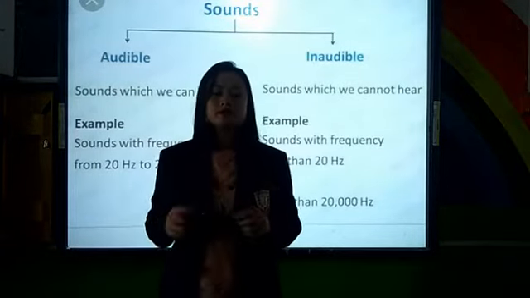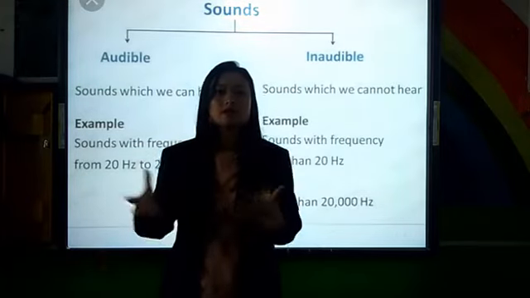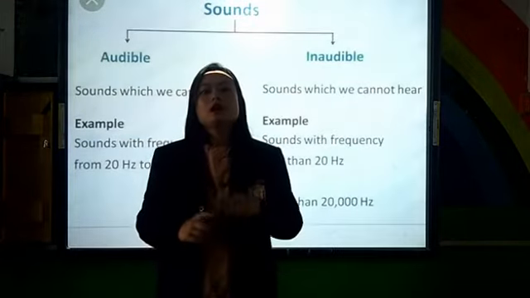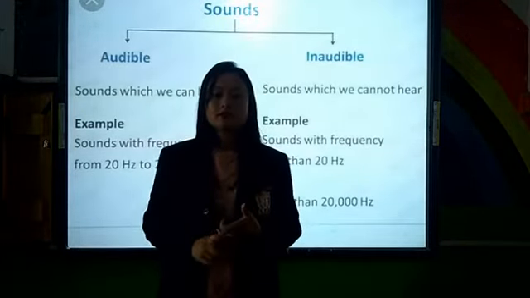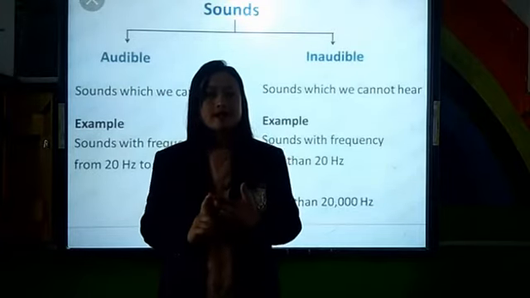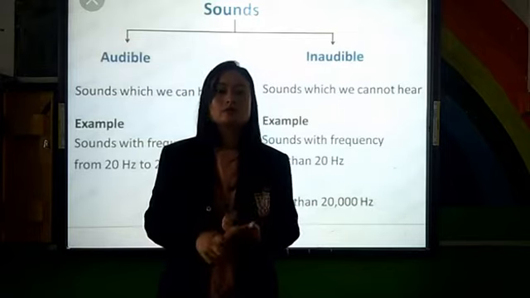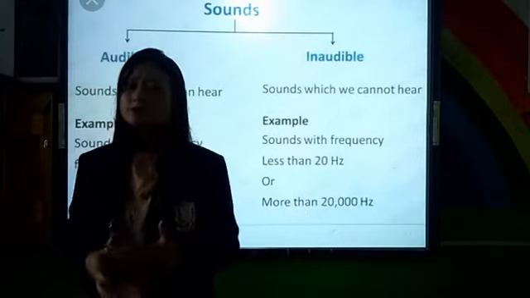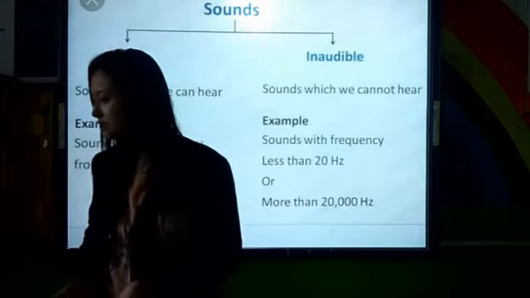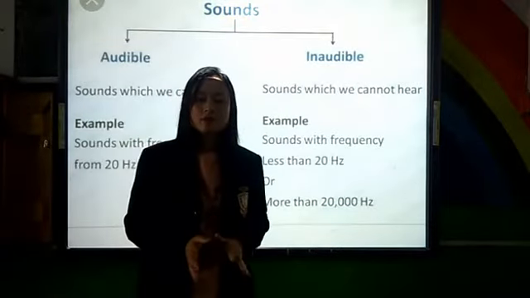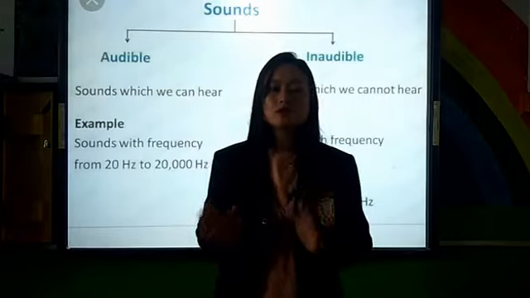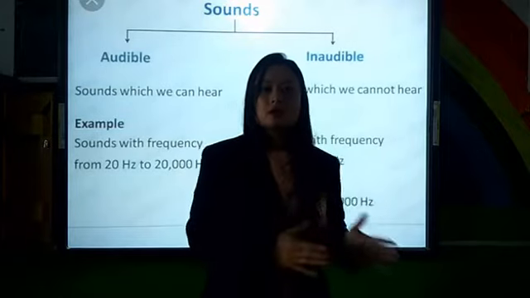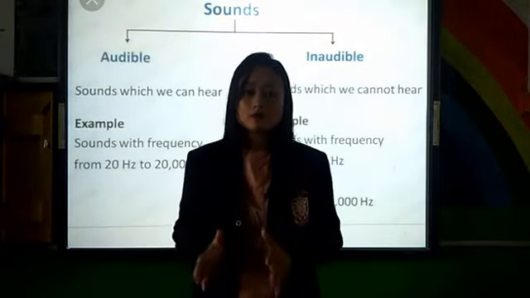Audible means which we can hear, and inaudible means which we cannot hear. So we categorize it into two types. If human beings can hear the sound, we call it audible sound. If the sounds are inaudible for human beings, then we call it inaudible. Sounds which have frequency between 20 Hz to 20,000 Hz are audible sounds.